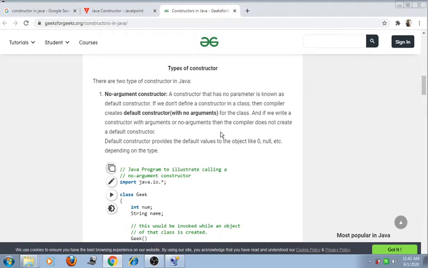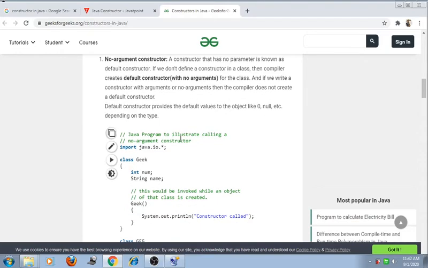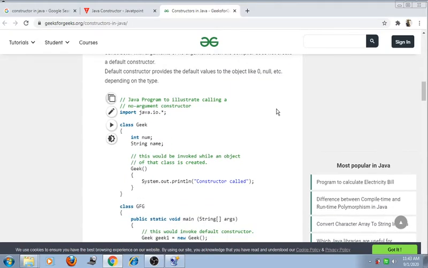And if we write a constructor with or without arguments, then the compiler does not create a default constructor. The default constructor provides the default value to the object, like 0 or null, depending on the type of the variable.